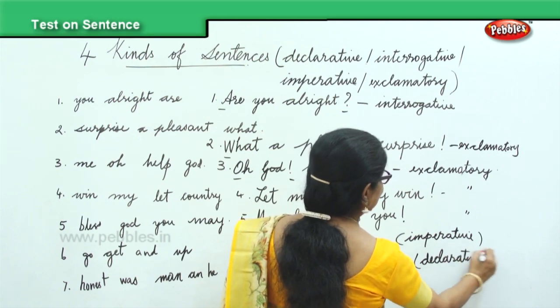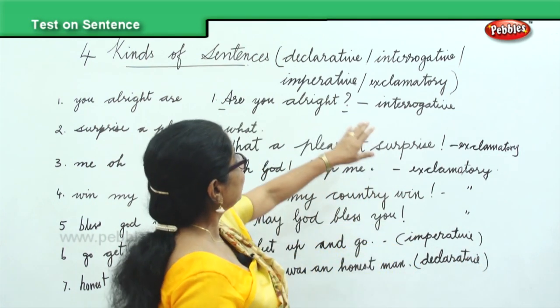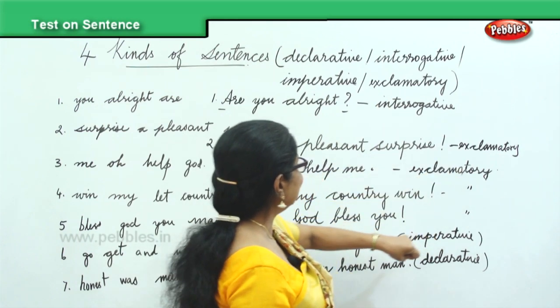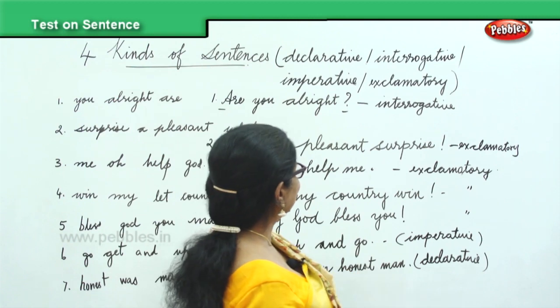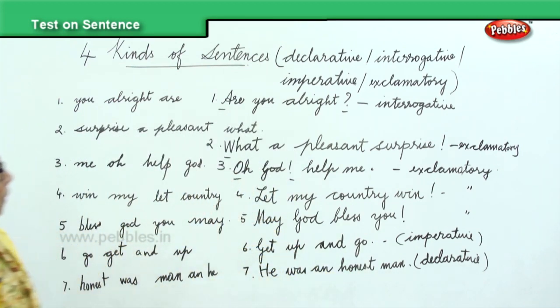Now, look at all the sentences. You have found the exclamatory sentence, you have found the imperative, and you found the declarative. Now, interrogative you didn't get yet. Okay, at least three. Are you all right?